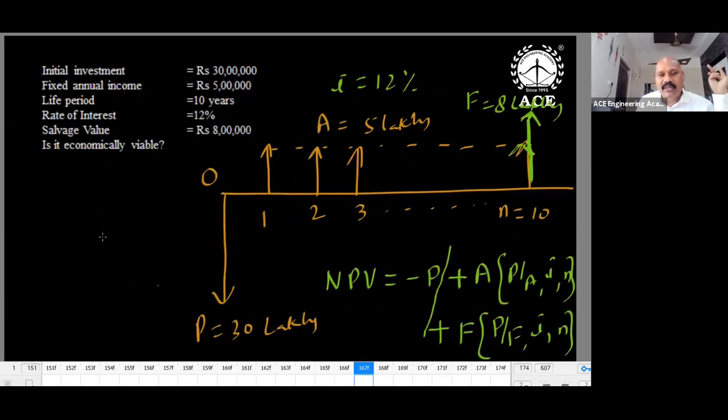Initial investment 30 lakhs, so negative side. Fixed annual income. Fixed annual income means every year we get the same amount, 5 lakhs. So same height. Life period 10 years. N is equal to 10. Salvage value means at the end of the life period we will get some money. So if the project is over, completed.